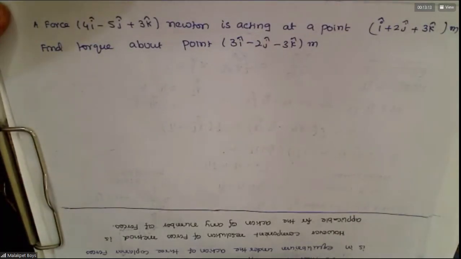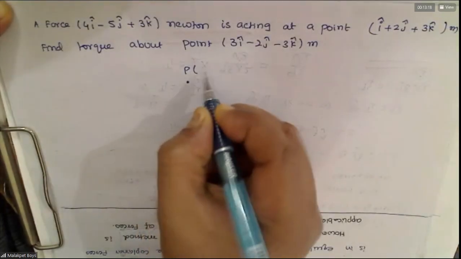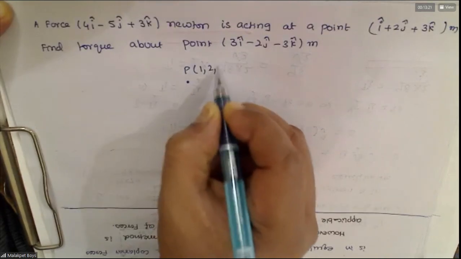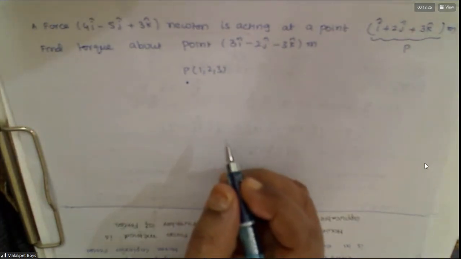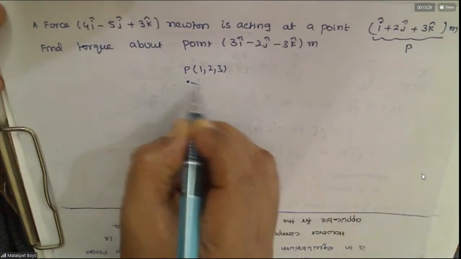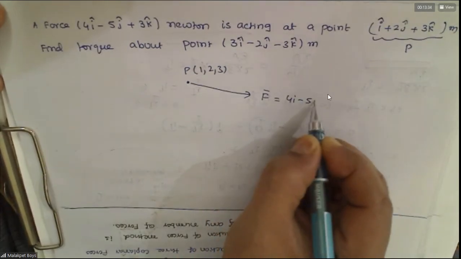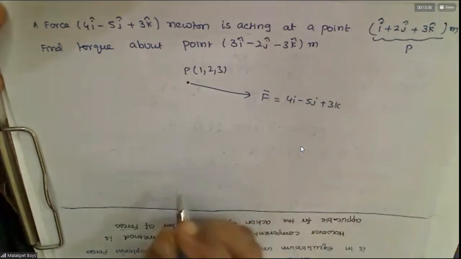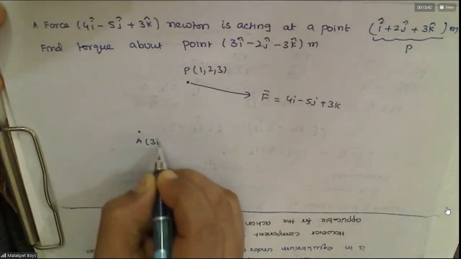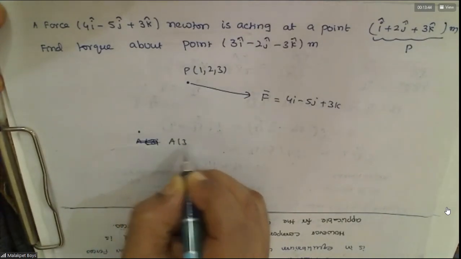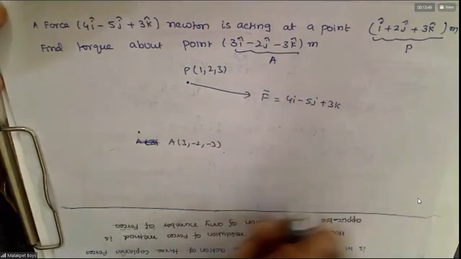Understood this? See, if you read this problem carefully, there is a point here. What are the points of that? 1, 2, 3, no? This is point P. Force is acting here. We have to find torque about this point. Agreed?